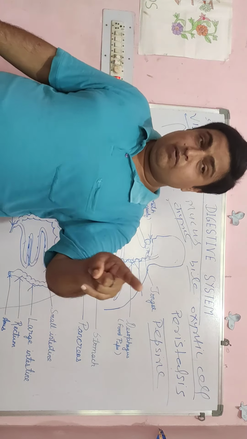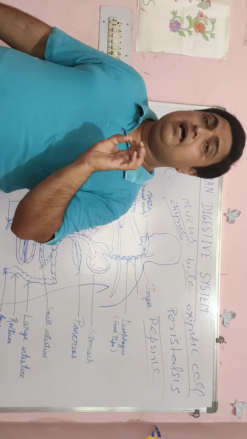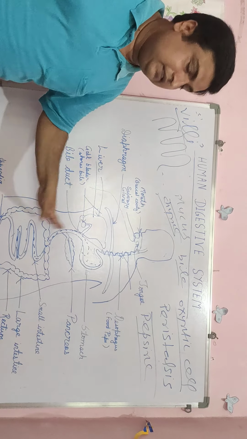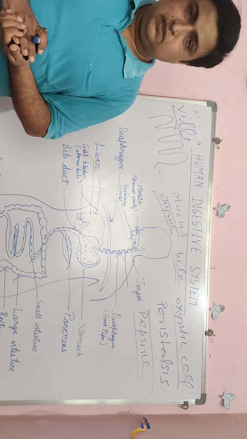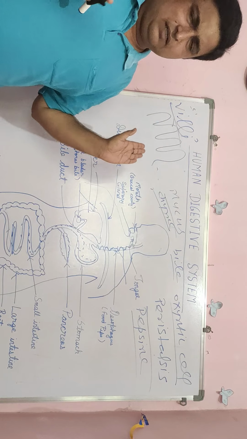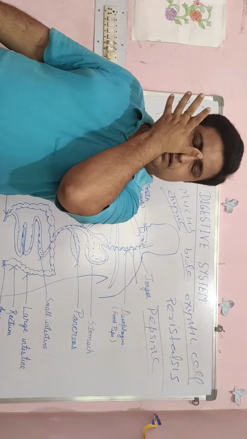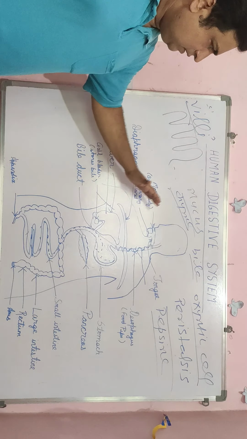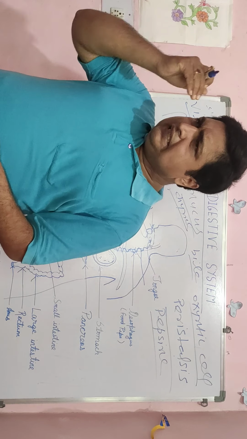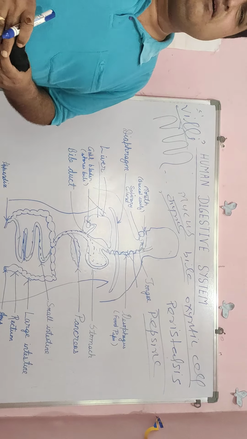So here every step, ingestion, digestion, absorption, assimilation and egestion, is completed in the human digestive system. In all heterotrophic organisms these steps are common. Okay, so in this topic, what type of questions are asked in the examination?